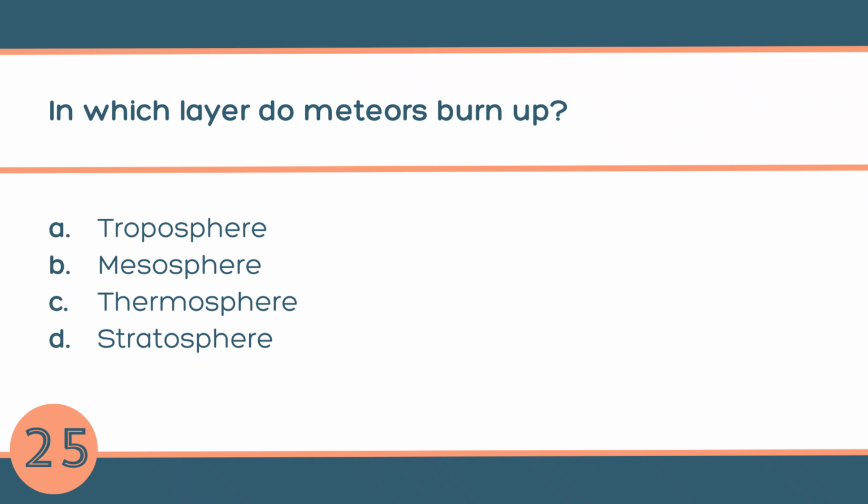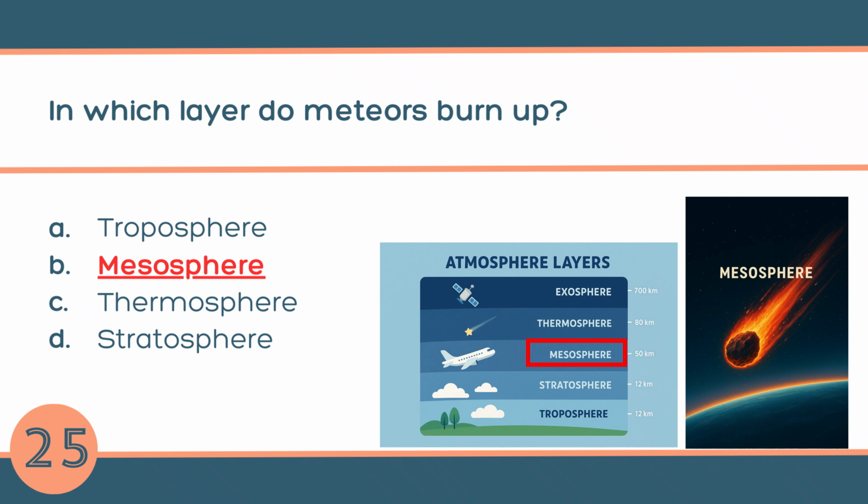Question number 25. In which layer do meteors burn up? A. Troposphere, B. Mesosphere, C. Thermosphere, or D. Stratosphere. The answer is B. Mesosphere. The mesosphere is a middle layer of the atmosphere above the stratosphere. When meteors enter this layer, friction with the air makes them burn, creating a shooting star.